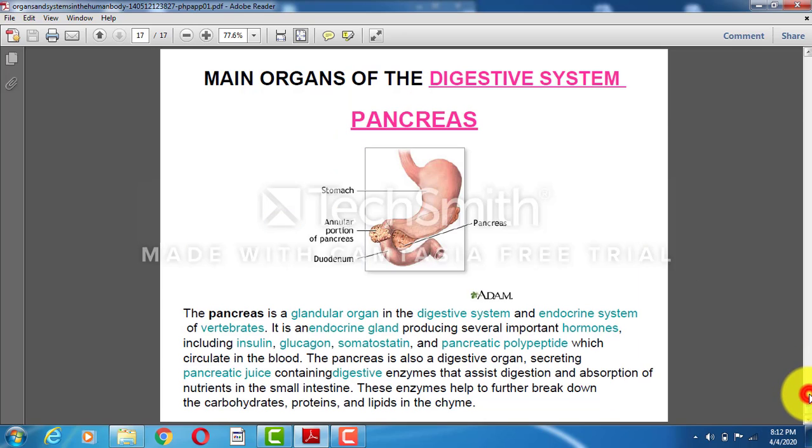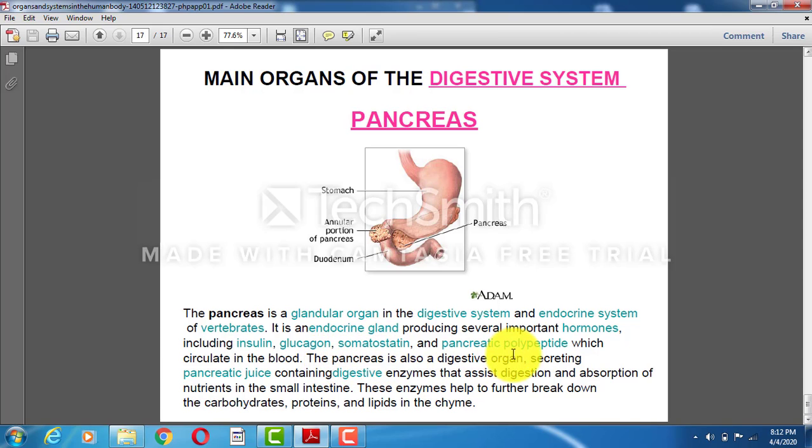Oh, pancreas I did not talk about, and pancreas is also a part of the digestive organ. Stomach, and see here near below the stomach, when the stomach is ending, this is actually pancreas, a very small organ which was not visible in what we studied in the first picture. Pancreas is a glandular organ in the digestive system and endocrine system. So what is the actual function of pancreas?